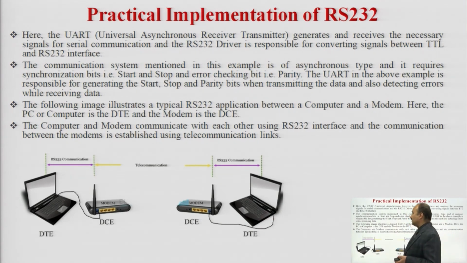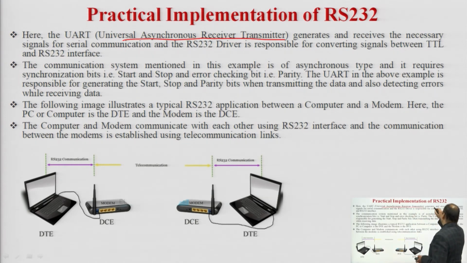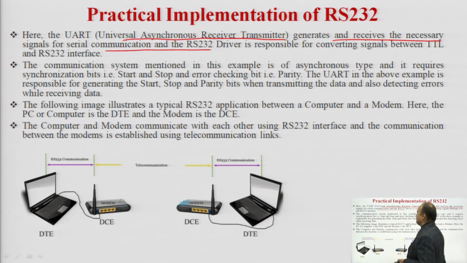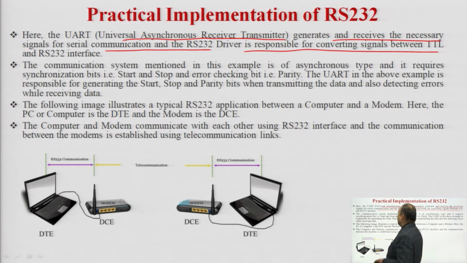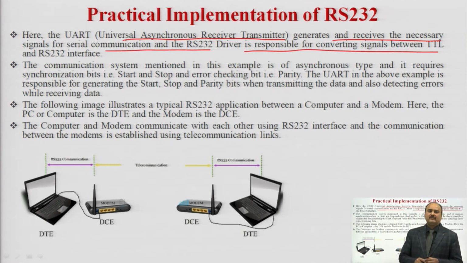Then, further in the practical implementation of RS-232, the UART, universal asynchronous receiver transmitter, generates and receives the necessary signals for serial communication. So, we use this UART, which will generate and receive the necessary signals for serial communication. The RS-232 driver is responsible for converting signals between the TTL and RS-232 interface. So, here we use this MAX232 which will convert the RS-232 voltage to the required level.